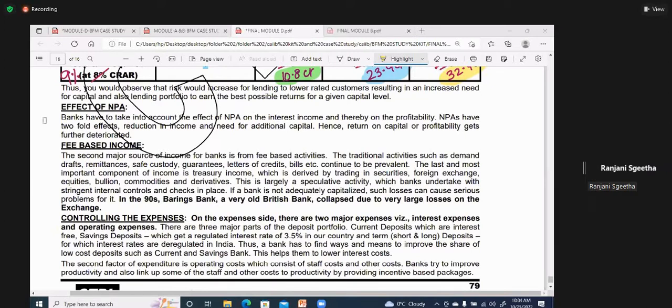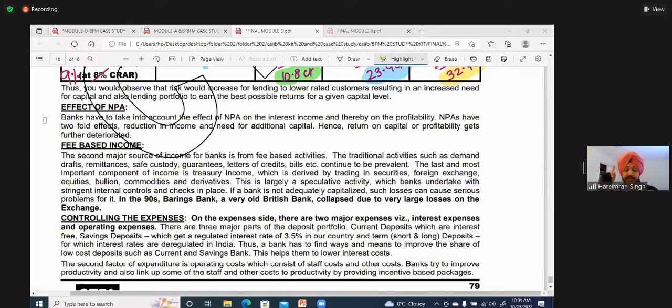Yes. Effect of NPA. Banks have to take into account the effect of NPA on the interest income and thereby on the profitability. NPAs have twofold effects: reduction in income and need for additional capital. Hence, see, now look here.